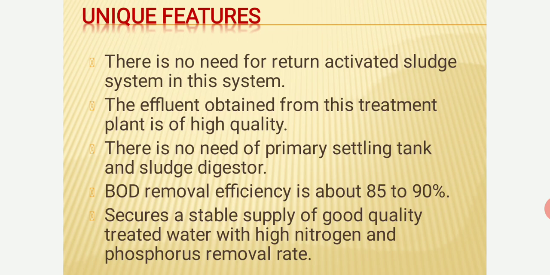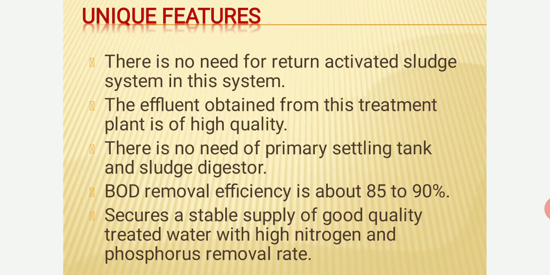The effluent obtained from this treatment plant is of high quality as compared to the activated sludge plant. There is no need of a primary sedimentation tank and sludge digesters. BOD removal efficiency is 85 to 98% and it secures a stable supply of good quality treated water with high nitrogen and phosphorus removal rate. From these unique features, you can say it is much better than the activated sludge process.